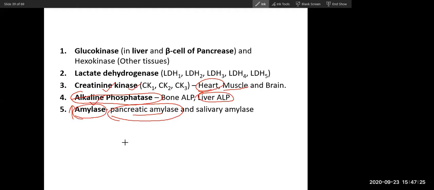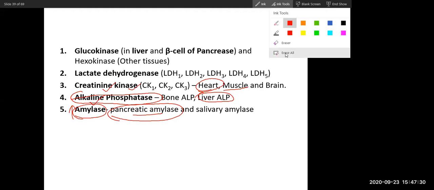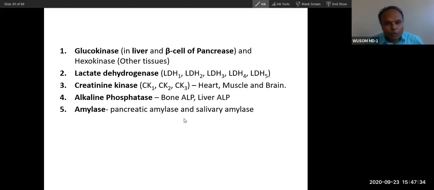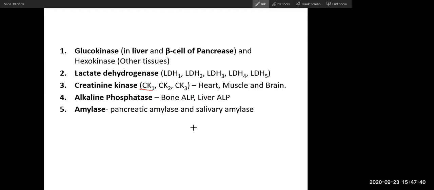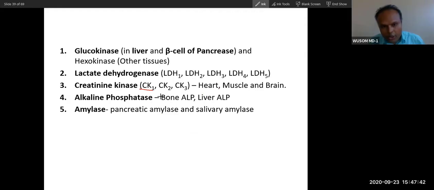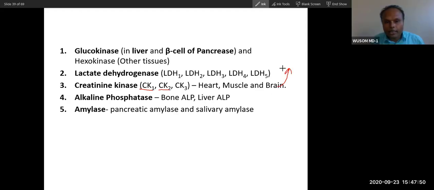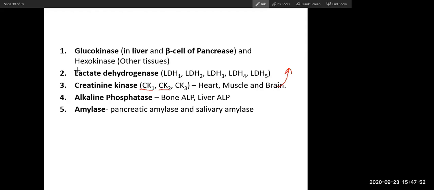That's what I was going to ask, because for CK, here in Canada, we don't do CK for, let's say, a STEMI. CK was done before, and it is done in developing countries, right? Till date. It is a very cheap test, that is why it is done. But it is replaced by a different test, the troponin test. Troponin is not an enzyme. So just remember, these are the examples.